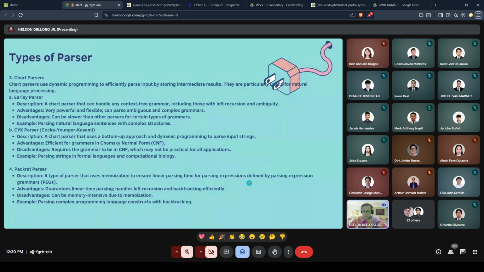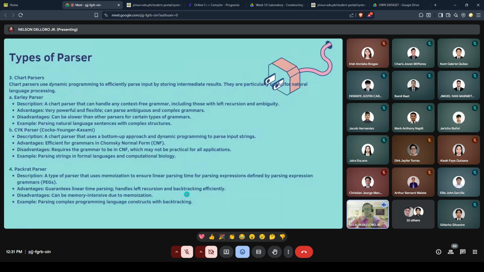And then the fourth is the Packrat parser. This type of parser uses memoization to ensure linear parsing time, and the parsing expression is defined by parsing expression grammars, or PEGs. The advantage is that it guarantees linear time parsing and handles left recursion and backtracking efficiently.